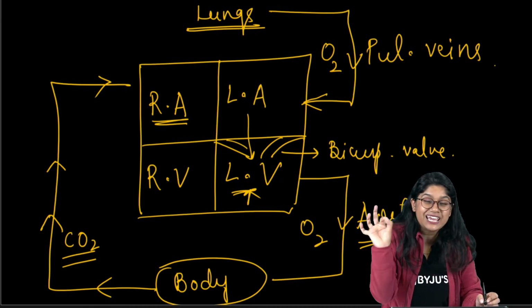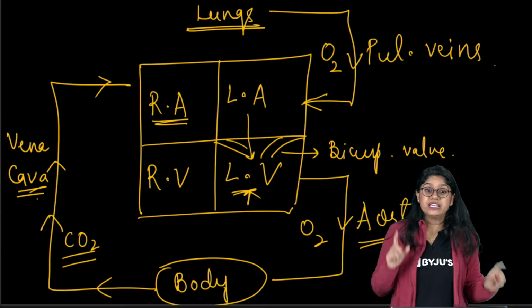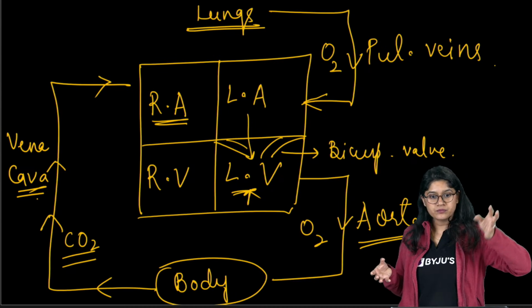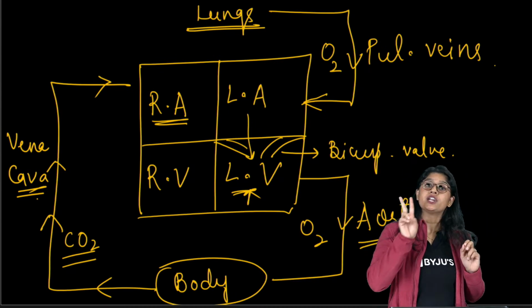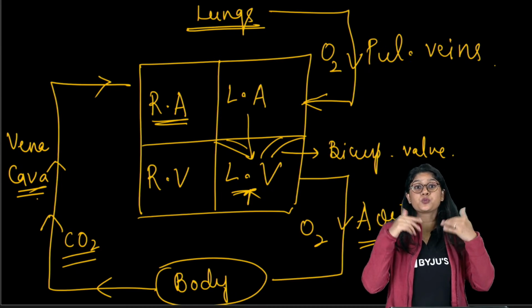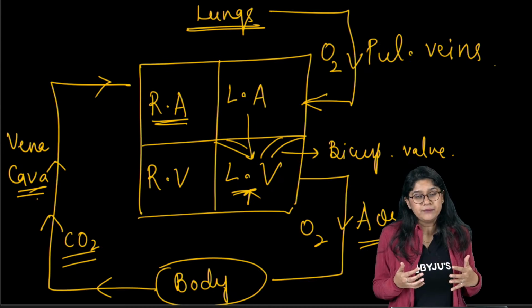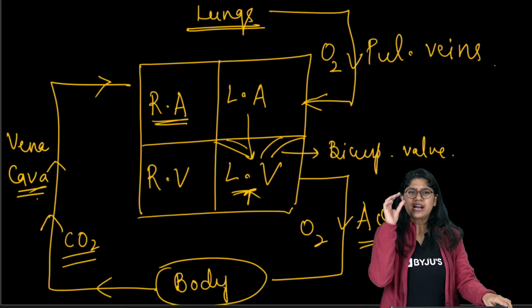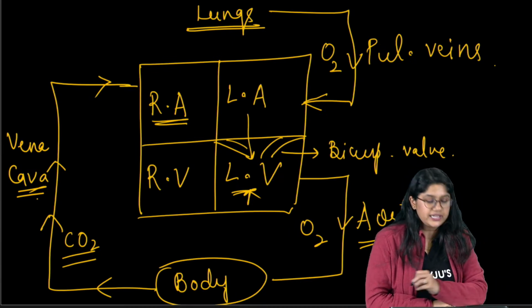Remember the names of it. It is vena cava. Vena cava is a very big vein, and it carries the carbon dioxide rich blood. There are 2, inferior and superior. Superior vena cava will carry the blood from the upper part of the body. Inferior one will carry the lower part. Clear? So this carbon dioxide rich blood will be moving to the right atrium.